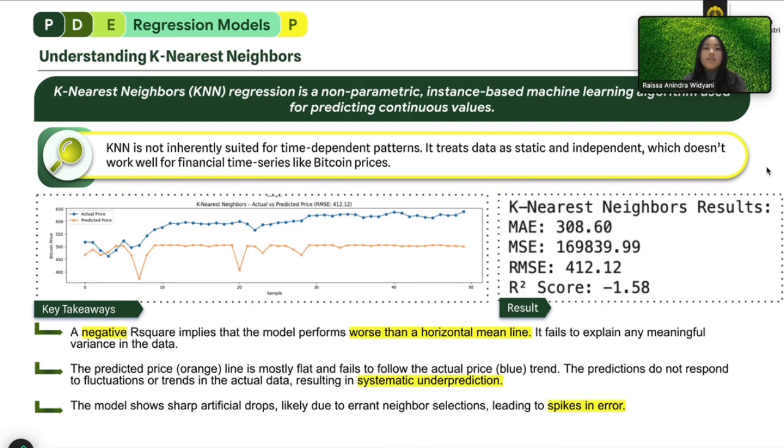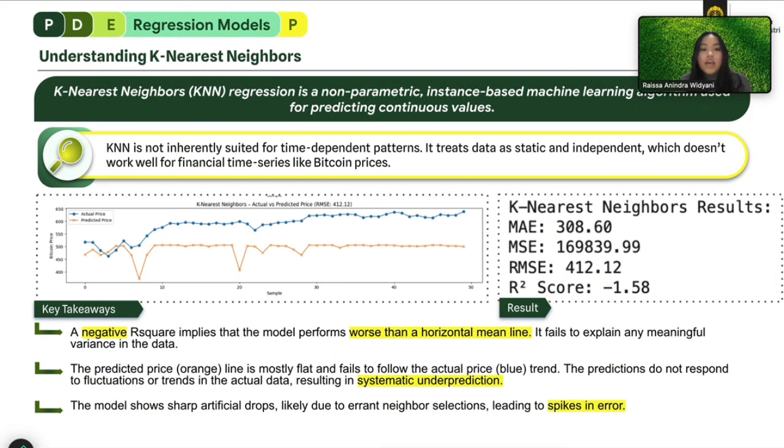For the K nearest neighbors regression model, it is a non-parametric, instance-based machine learning algorithm that is used for predicting continuous values. So KNN is not inherently suited for time-dependent patterns. It treats data as static and independent, which doesn't work well for financial time series like Bitcoin prices. Here is the model and also the results.